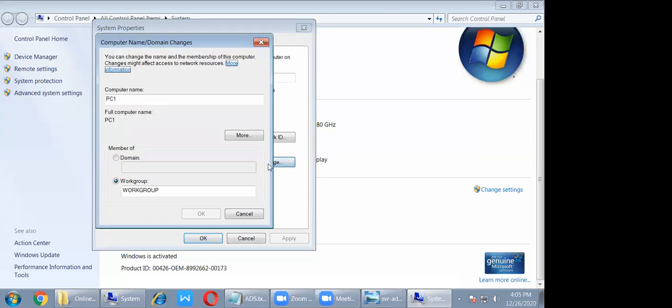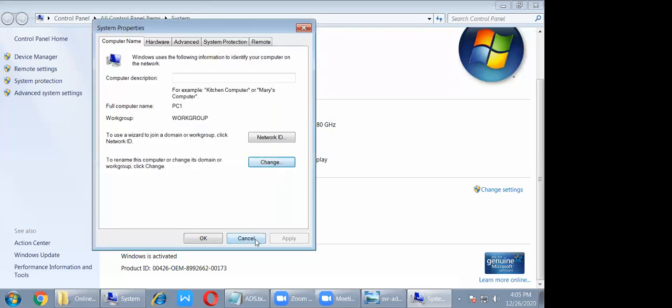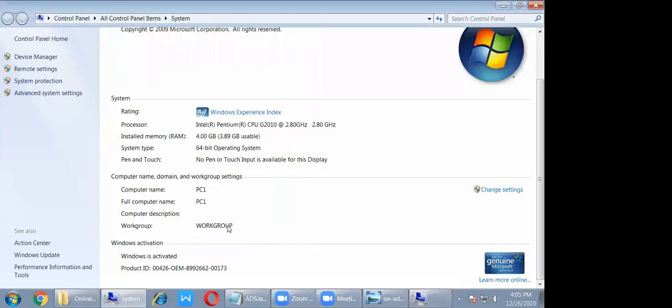So you can change from here. By default, when you install the operating system, it is a workgroup model. I am telling you this so you get the concept, because in a company interview, some people may ask: do you know the domain model and workgroup model? Can you join this client system to the domain server? When you finish this course, joining will be very simple for you, inshallah.